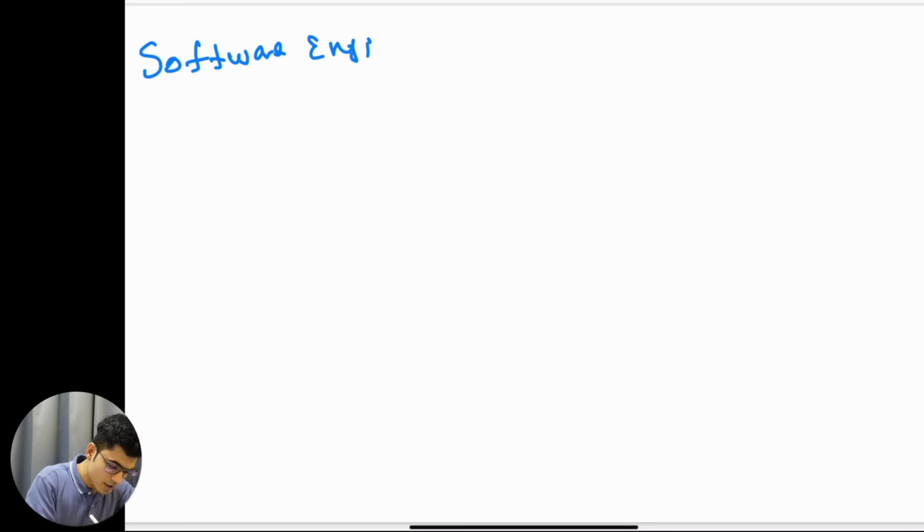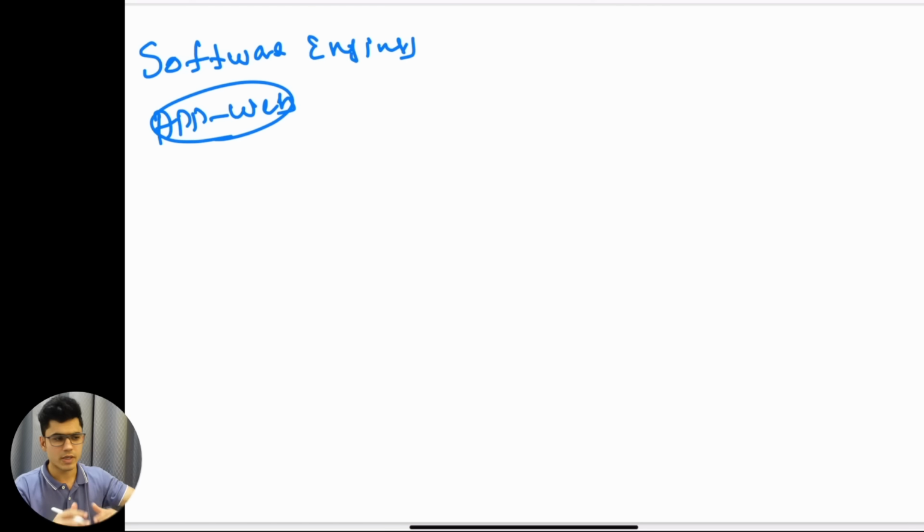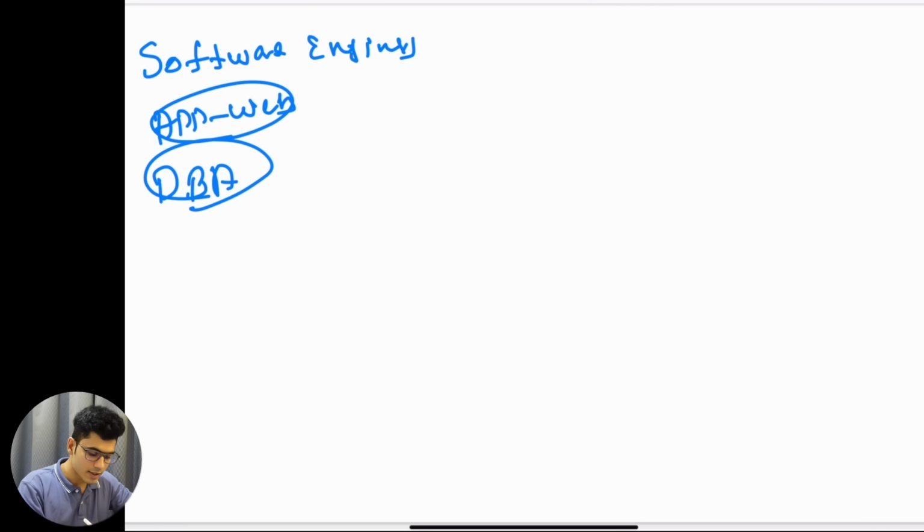Now that we understand where data engineering sits, what is the role of data engineers in this space? We have the software engineers. The general role of software engineering is to develop the app, it can be a web application, writing code, developing or deploying some of the things. Then we might have the DBA. This can also be done by software engineers in a smaller company, but if you are working in a big company, a DBA is a database